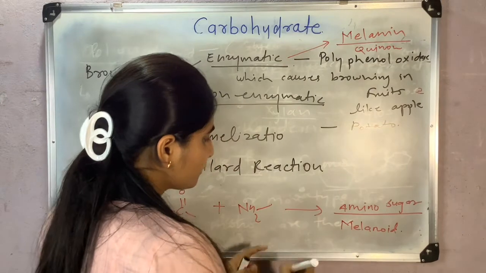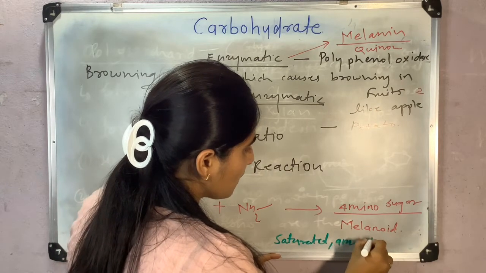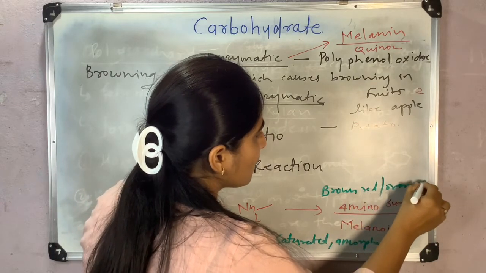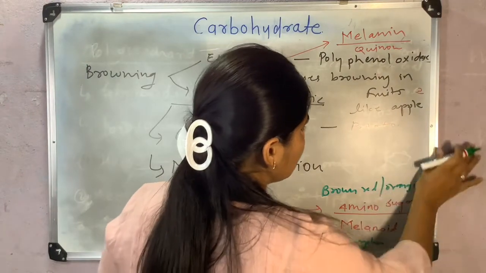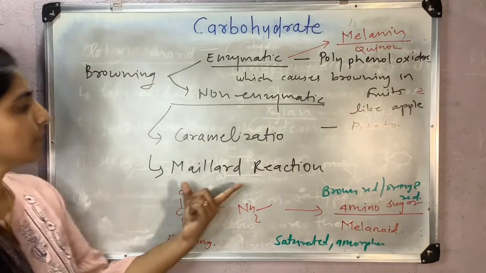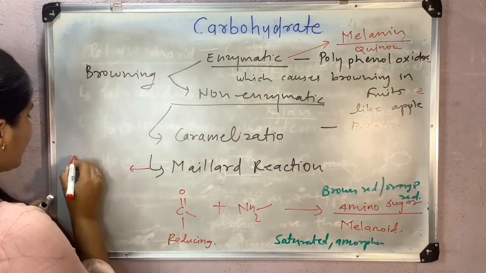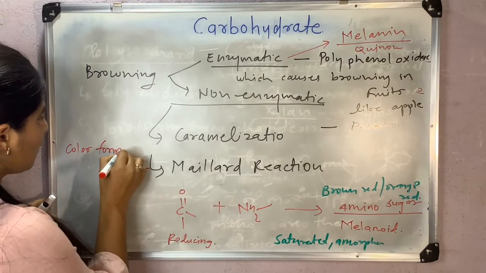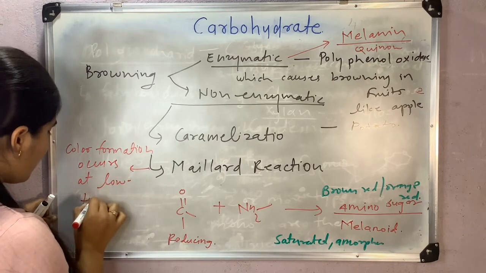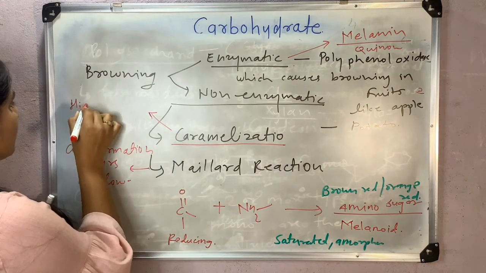This melanoid is saturated, amorphous, brown, red to orange red in color. In the Maillard reaction, color formation occurs at lower temperature, while in caramelization, color formation occurs at higher temperature.